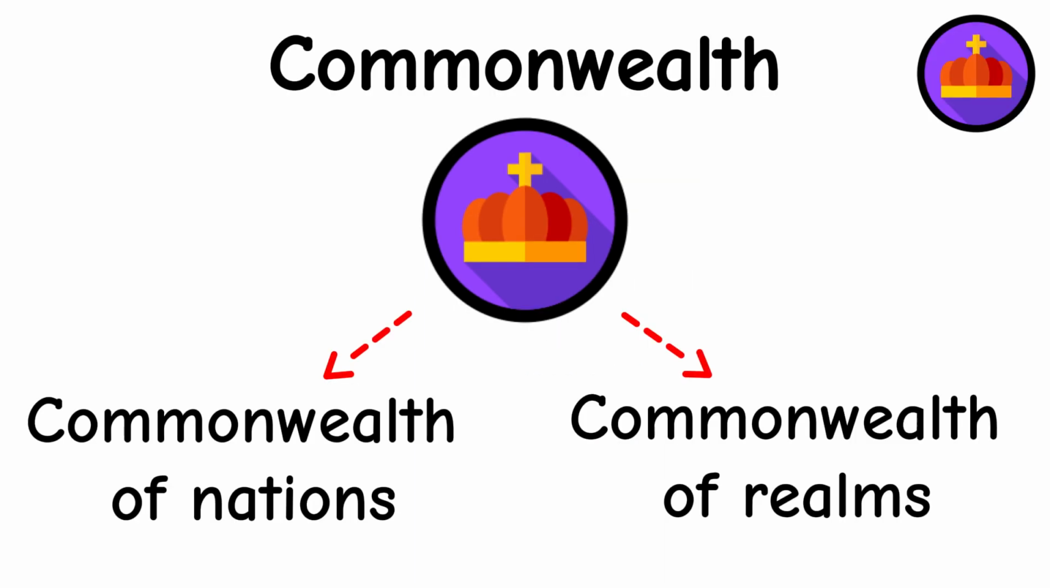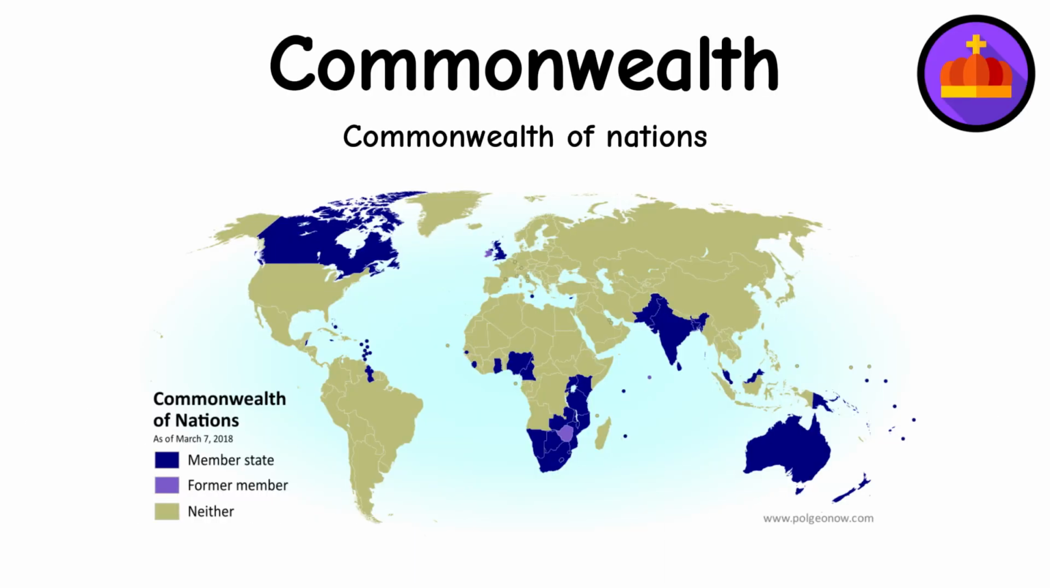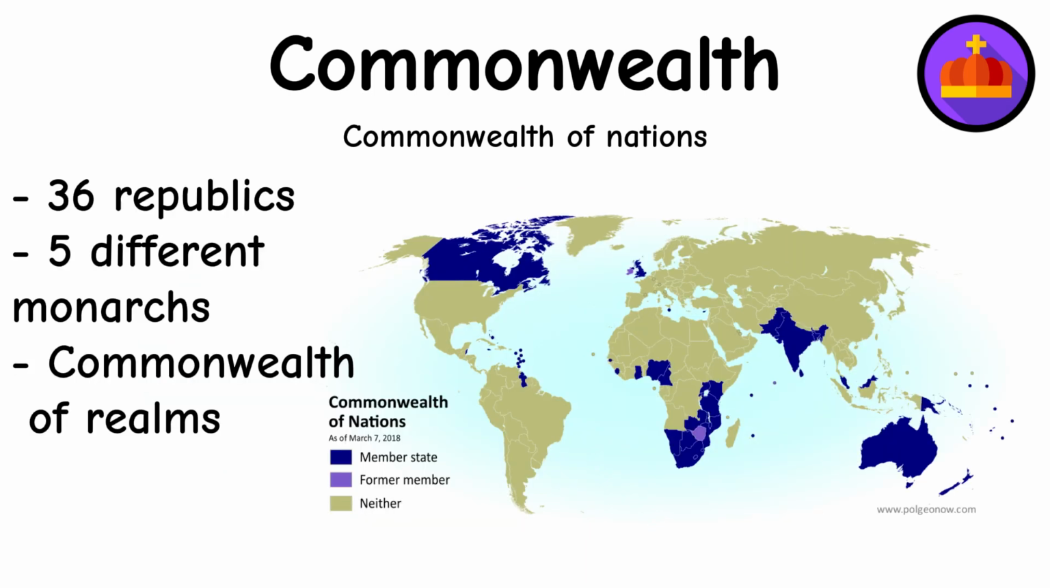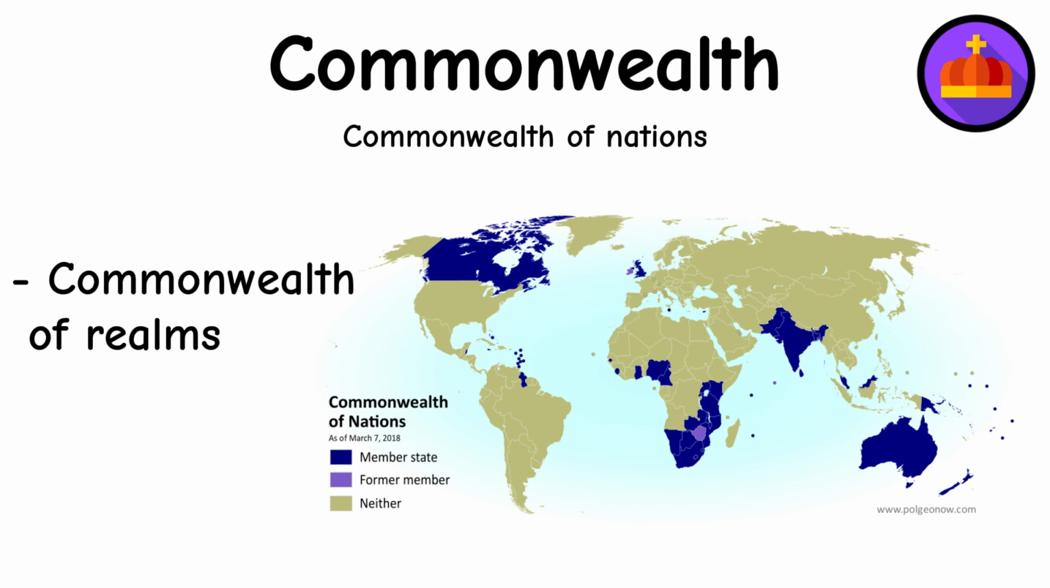Commonwealth. There are two types of Commonwealth, the Commonwealth of Nations and the Commonwealth of Realms. The Commonwealth of Nations represents 56 member states, the vast majority of which are former colonies of the British Empire. 36 of them are republics, 5 of them have different monarchs, and the other 15 still recognize the British royal family as their head of state. These other 15 countries represent the Commonwealth of Realms.